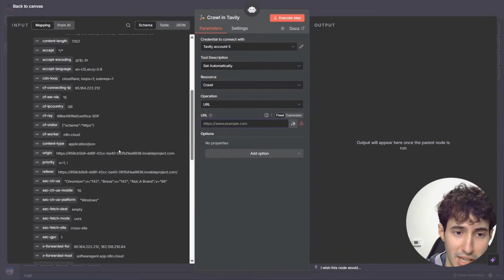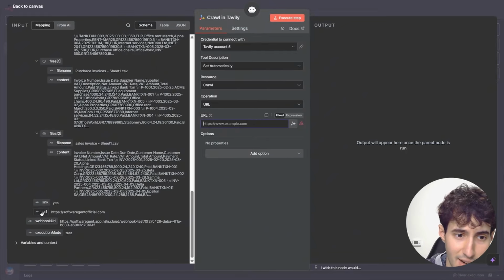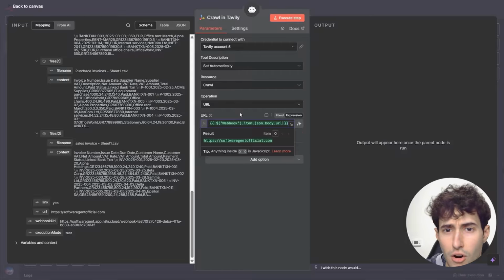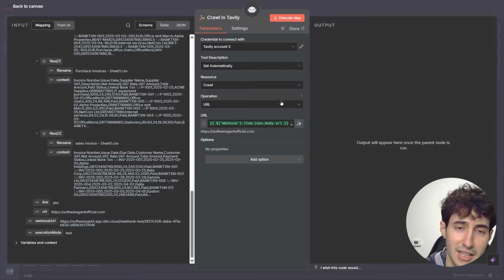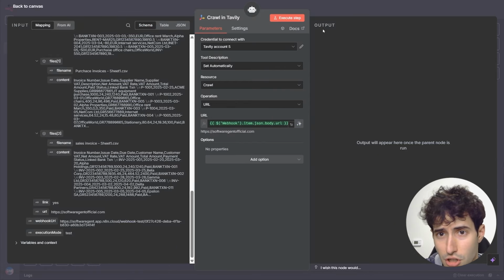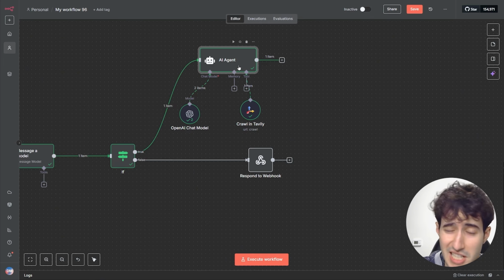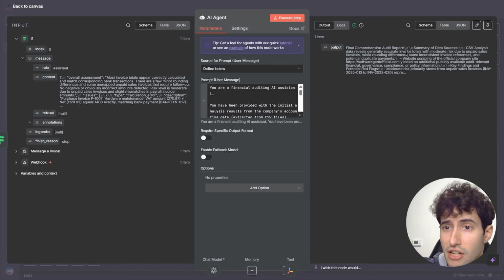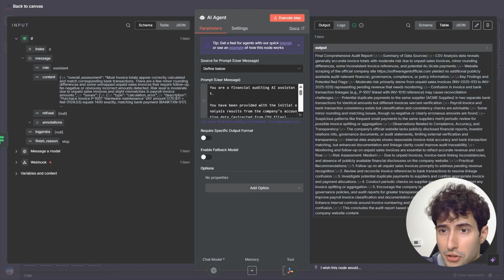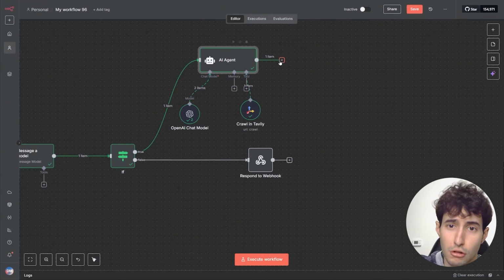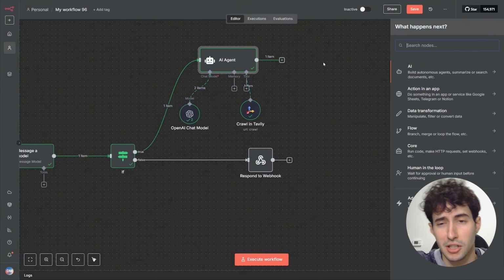And then for the URL, we can come over here in our webhook, take in our URL and drag and drop it over here, or we could also fill this in with AI. It doesn't really matter. So now we can close this off and we can execute our AI agent. And boom, as you can see, just finished executing. And if we open this up, we can see over here the full audit report, basically telling us its key findings, the moderate risks, a bunch of potential duplicate payments that could raise some alarms, and a bunch of other information.